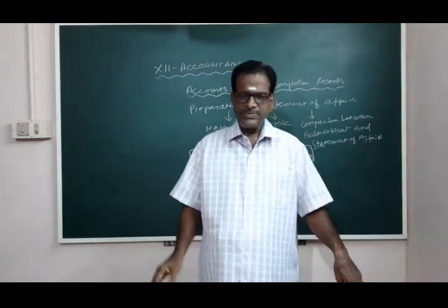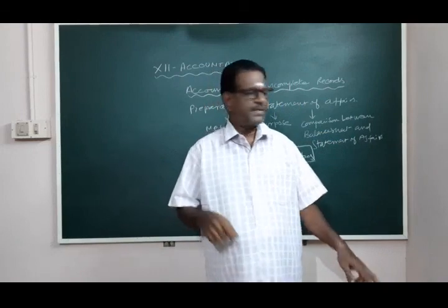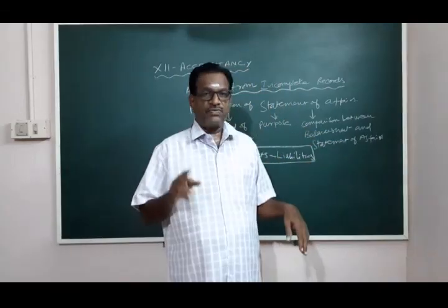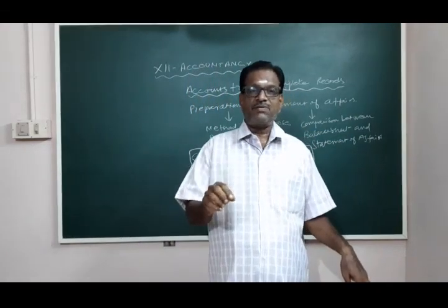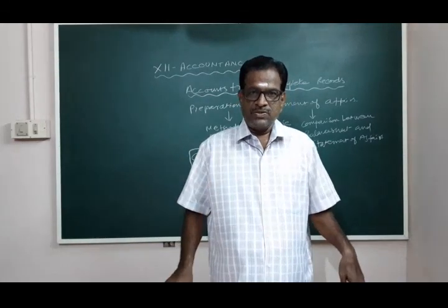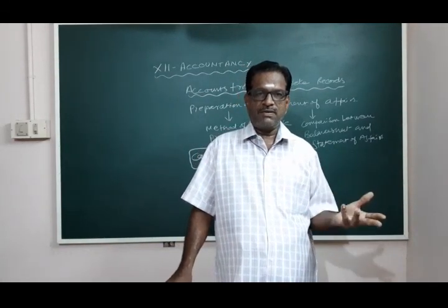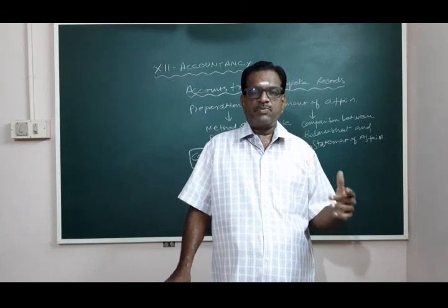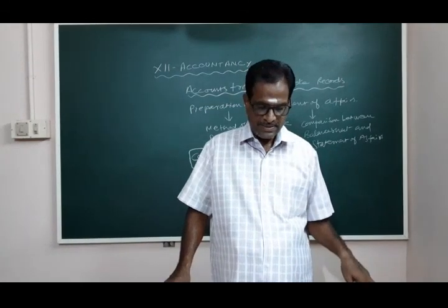Whereas the main object of statement of affairs is to find out capital of a business concern. So here there is no chance of calculating the financial position of the business concern.